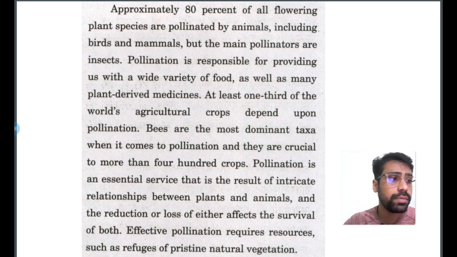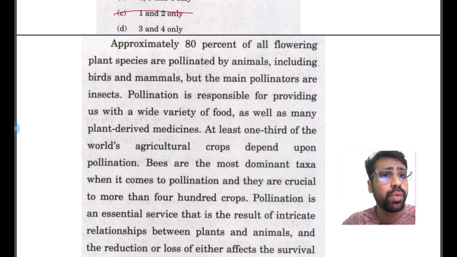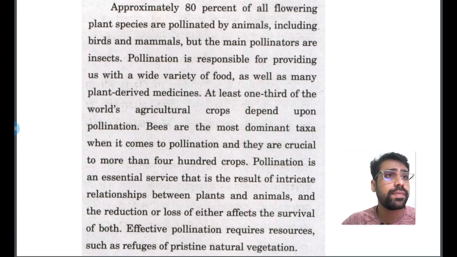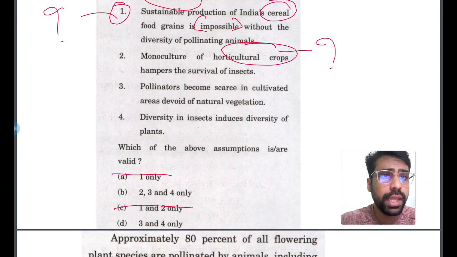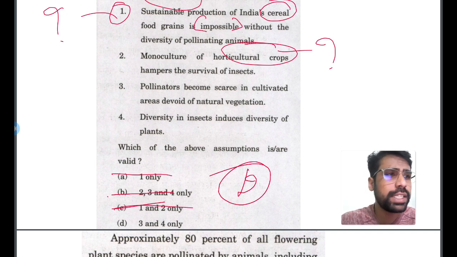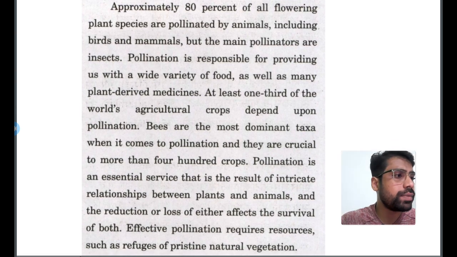Okay. What is statement number 2? It talks about monoculture of horticulture crops. Come on. Do those keywords reflect in this passage? Does it talk about the monoculture of horticulture crops? No. So how can we assume that statement to be right with respect to this passage? It is impossible. So in that sense, you can already eliminate A, B and C. You can easily come to the answer D. But just to make sure, to play safe, you have to read the entire comprehension.